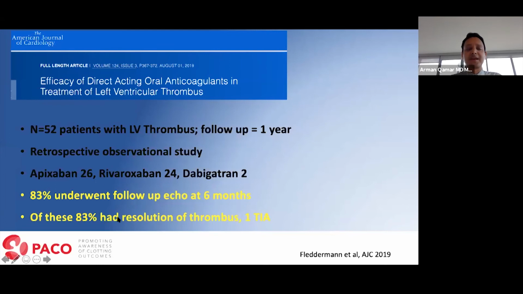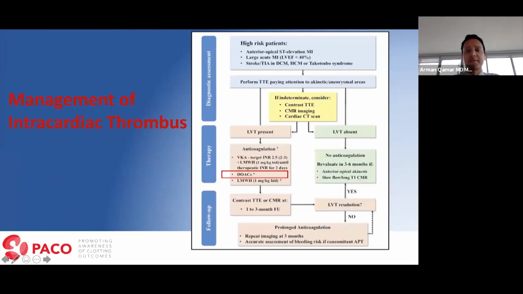What they found was that 83% of these patients had complete resolution of the thrombus after getting a DOAC. So it seems like it's not that a DOAC does not work at all. We are seeing that it works. However, one patient who had complete resolution of thrombus still developed a TIA, and the cause of that could be multiple factors. It could be 100 risk factors contributing to that, and it is very important to look for those risk factors in your patients.